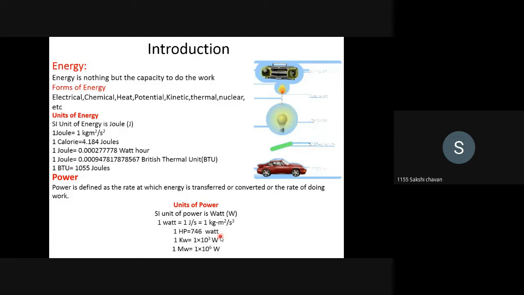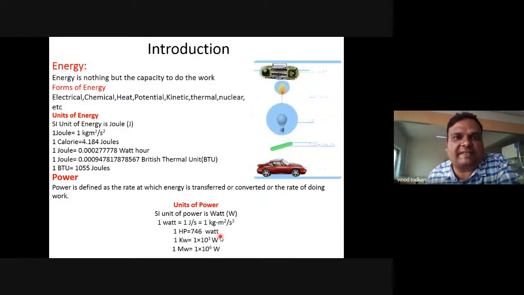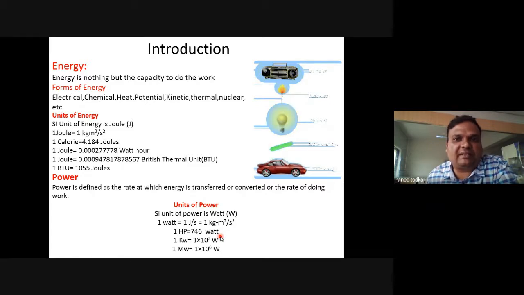Tell me very honestly, is it clear to you? 1 horsepower is nothing but 746 watt. And 746 watt means 0.746 kilowatt. I believe that this is clear to you. Can anyone tell me 2 horsepower means how many kilowatts?